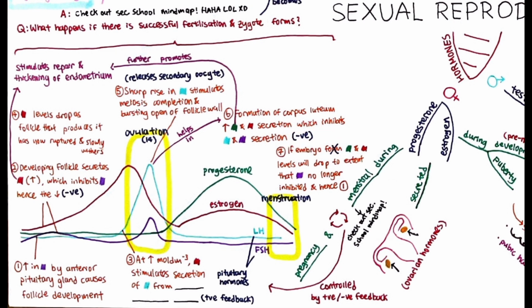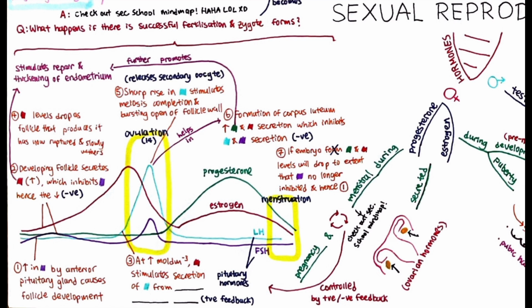At this point, two things can happen. Either a successful fertilization of the released egg or not. If there is no fertilization and implantation, progesterone and estrogen levels eventually begin decreasing as the corpus luteum continues withering. The drop in levels of these two hormones causes the endometrium to begin breaking down as there is no longer progesterone needed to maintain it. This results in the menstrual flow that you may be familiar with.